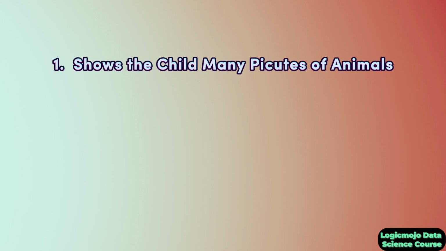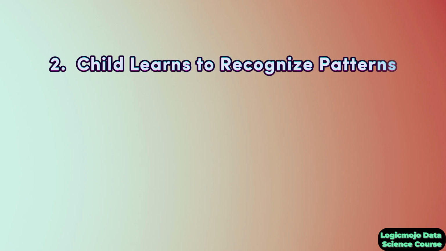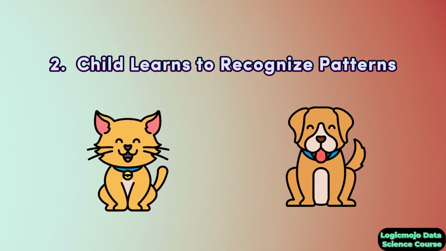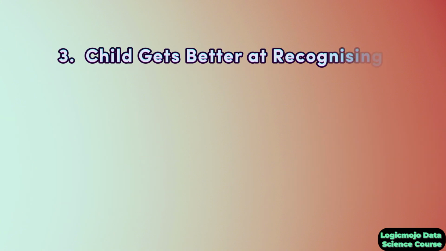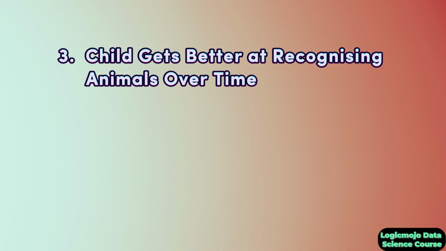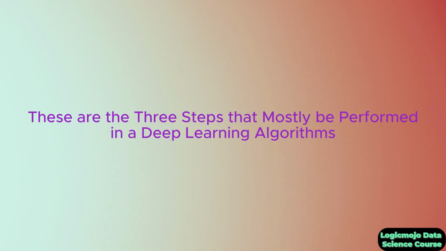Let's say for example you have a child, right? You first show the child many pictures of animals. This is step one, which is learn from data. So you are giving a lot of pictures to a child and the child is trying to recognize the animal. Now the second step is the child learns to recognize the pattern, like this is a cat or this is a dog. So this is step two, find patterns in the data. And then step three, the child gets better at recognizing animals over time. So this is the third step of deep learning, which is improve over time. You can see how deep learning is related to the human brain. These are the three steps that we mostly perform in deep learning algorithms.